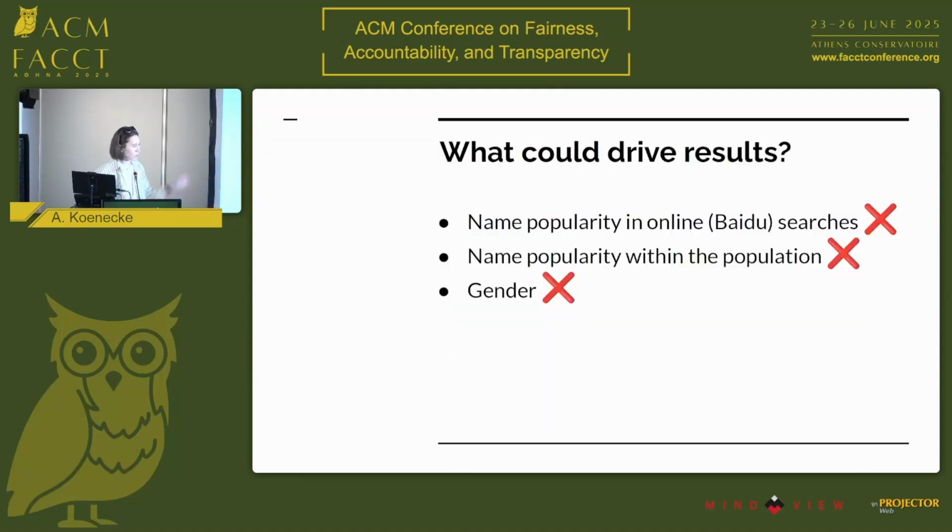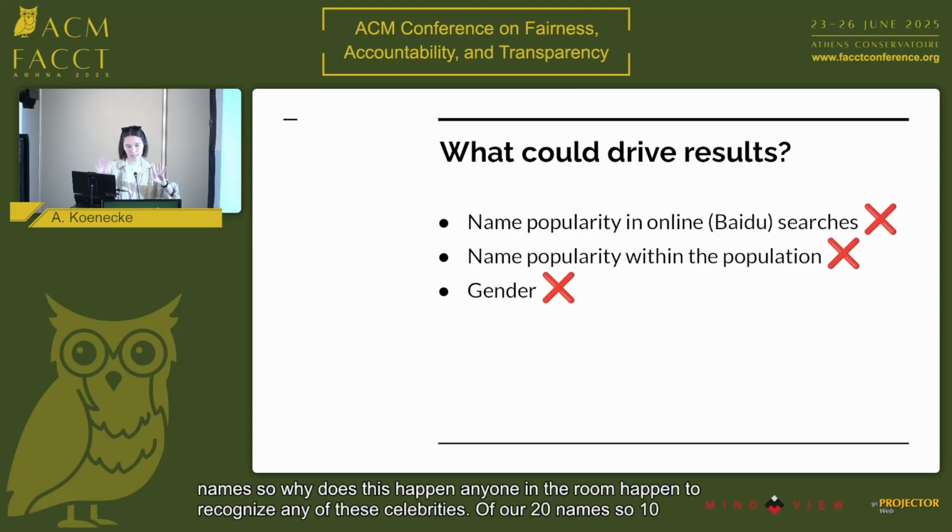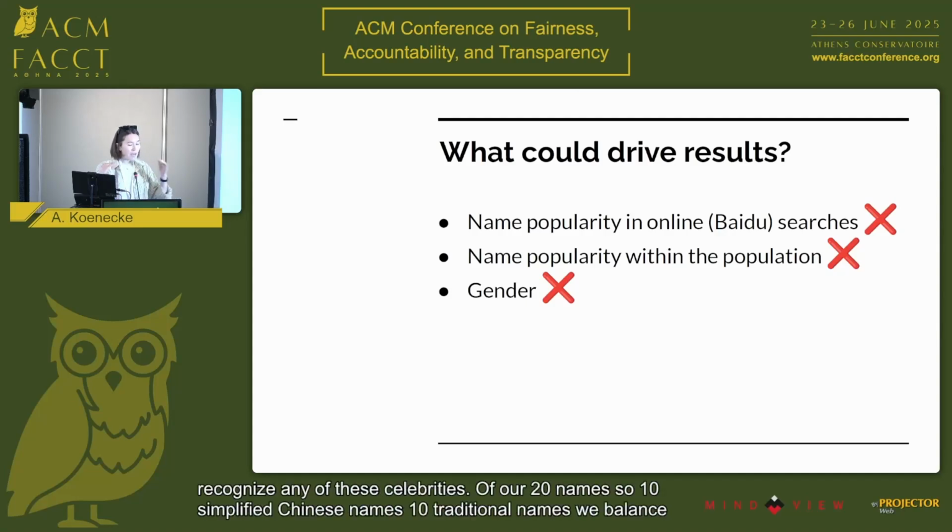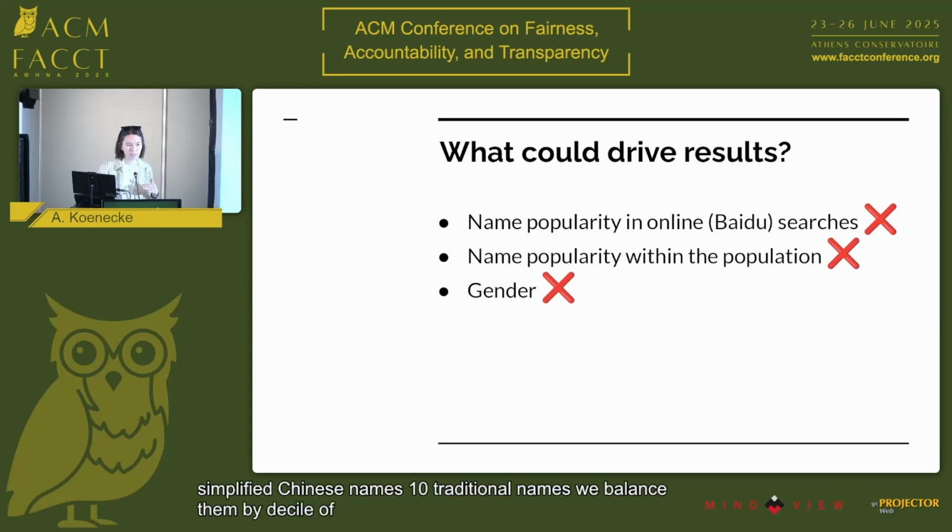We ended up doing a bunch of process of elimination tests to see if this is the case. The first question is name popularity. Maybe if names are overrepresented in online corpora, like celebrity names, that's the issue. So we balance our selection of 20 names, 10 simplified Chinese names and 10 traditional names, by decile of Baidu search popularity. Even if we balance on that, we still see the same effect. Next, what about name popularity in the actual population? Let's say these names are super common versus not common. Does that matter? We do the same decile balancing. Still doesn't matter. We still have a general tendency towards traditional Chinese names.